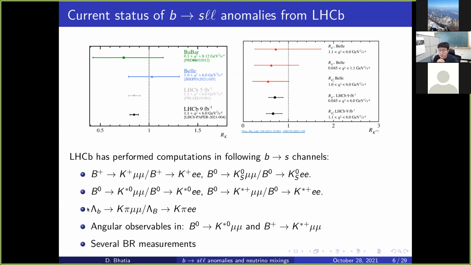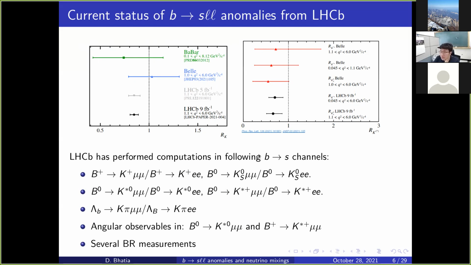It has also started to measure these modes for the baryonic decays in Lambda B. And apart from these ratio observables, it has also measured some of the angular observables for B0 to K star 0 mu mu and B plus to K star plus mu mu. It has also observed some discrepancies over here, and several of the branching ratio measurements, which are dominated by form factor uncertainty, still are showing some deviation with respect to the standard model.